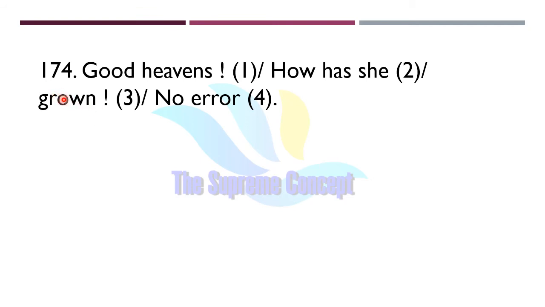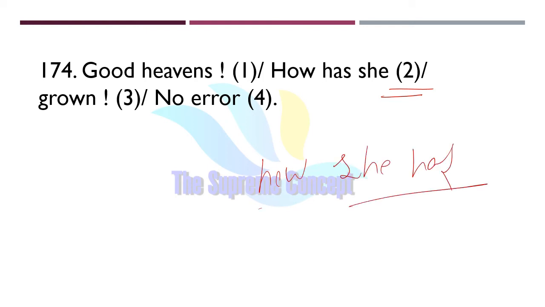Question number 174. Good heavens, how has she grown? Yes, option number 2. She realized in option number 2, it would be how she has. Instead of how has she, it would be how she has, because we are not questioning here.